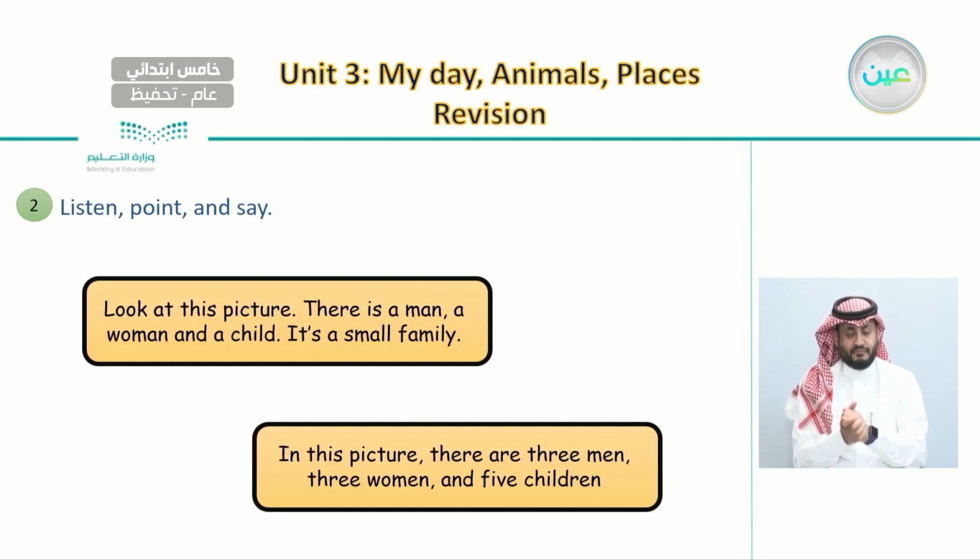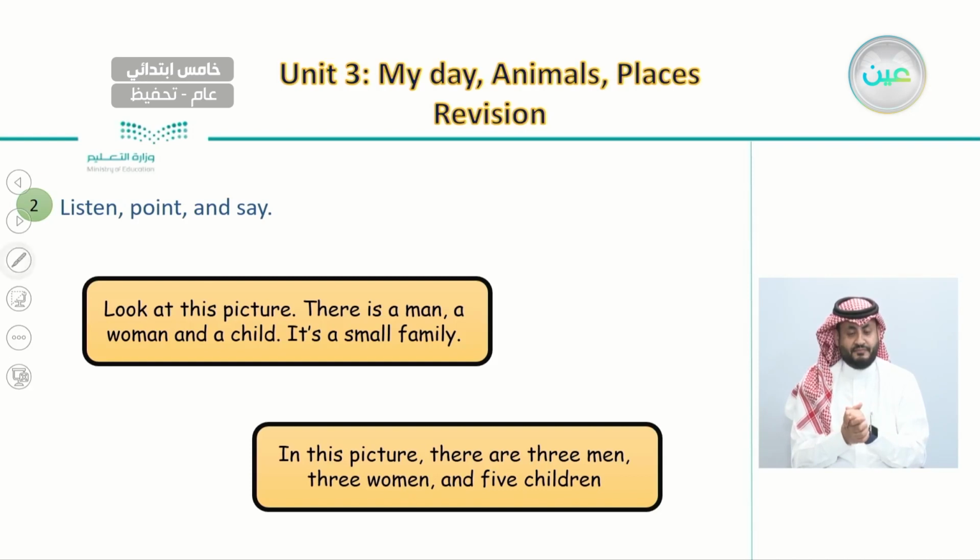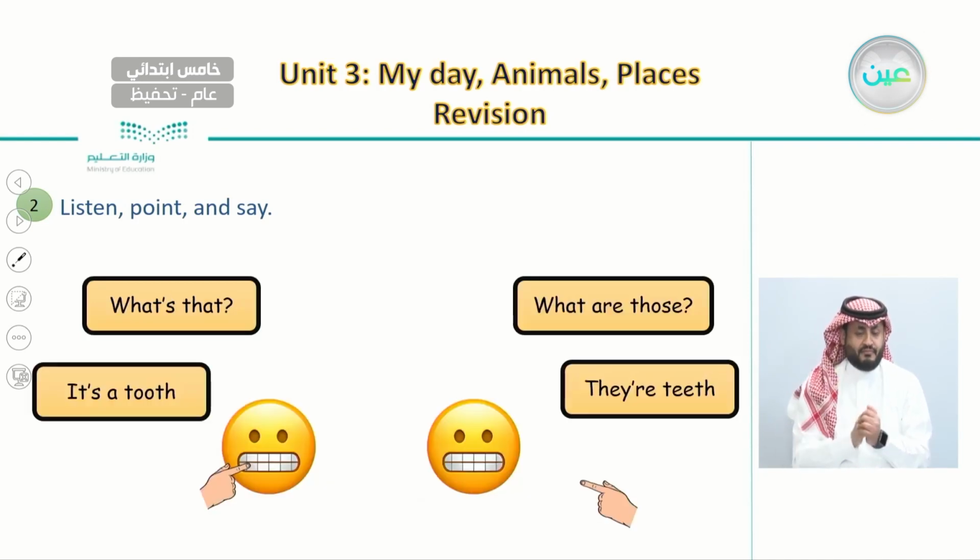And after this we learned how to use there is and there are. We said we use there is if we want to talk about one person. There is a man. And we use there are when we talk about more than one. For example, there are 3 men.